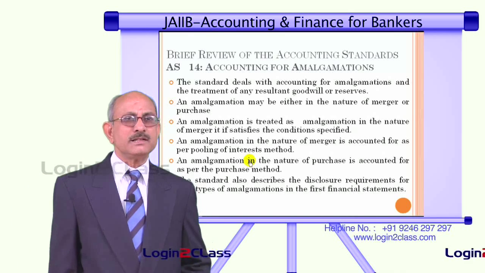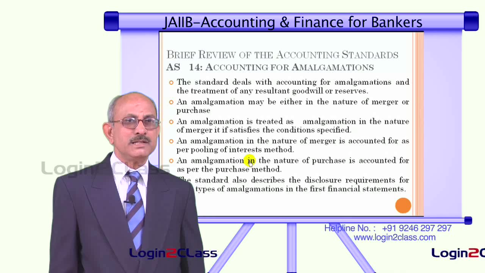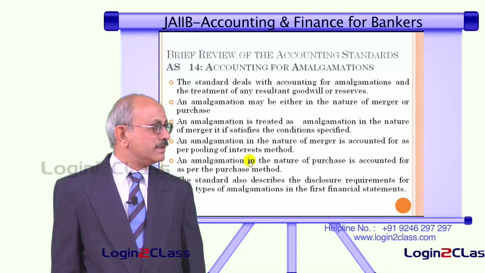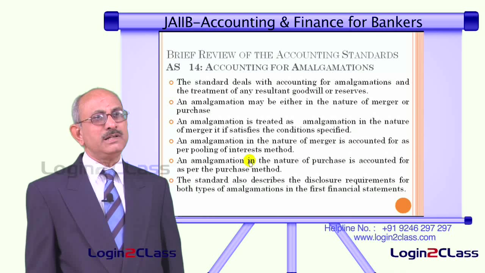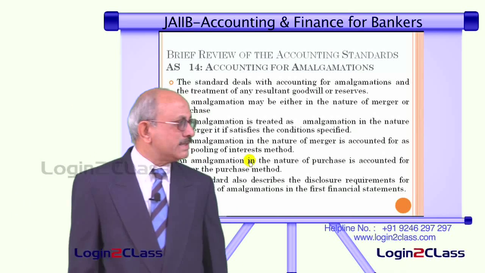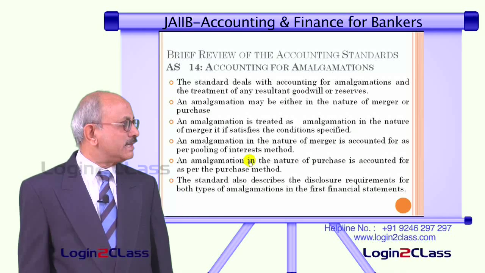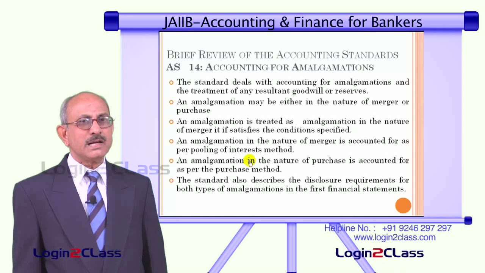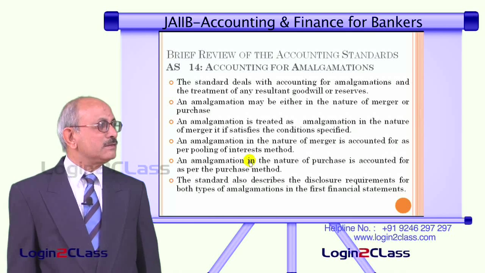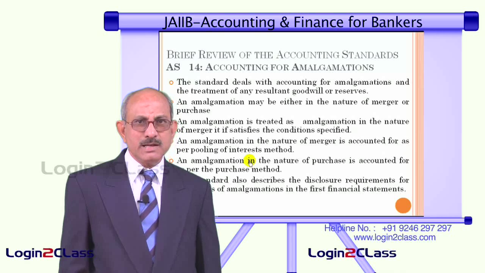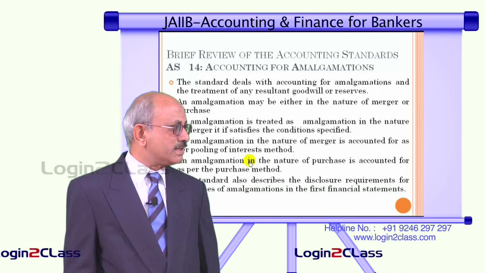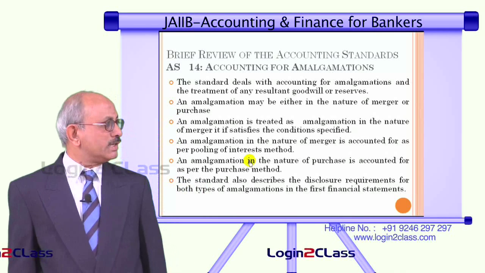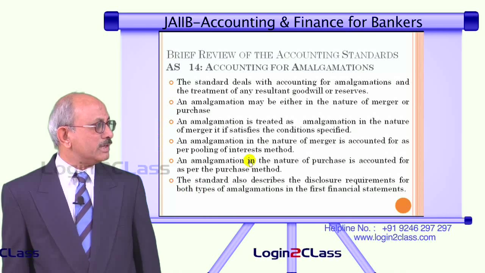If all those conditions are fulfilled, then such an amalgamation is treated as an amalgamation in the nature of merger. If even one of the conditions is not fulfilled, then such an amalgamation is treated as an amalgamation in the nature of purchase. And the accounting standard provides for different accounting treatments in respect of amalgamation in the nature of merger as well as amalgamation in the nature of purchase. And it also prescribes certain disclosure requirements for both types of amalgamations.